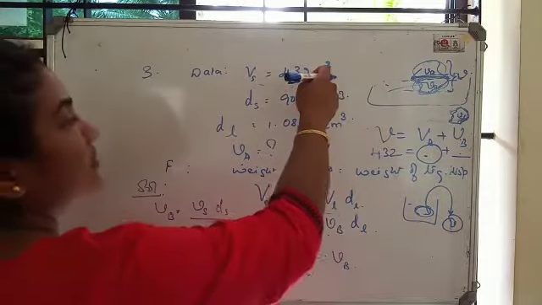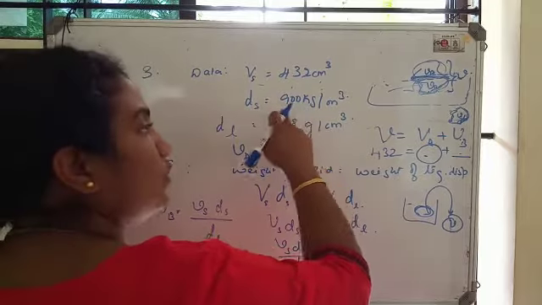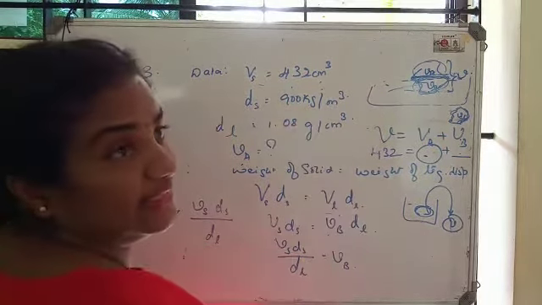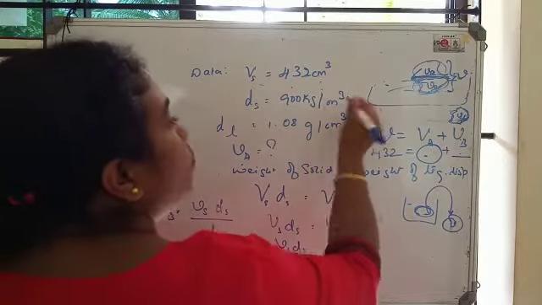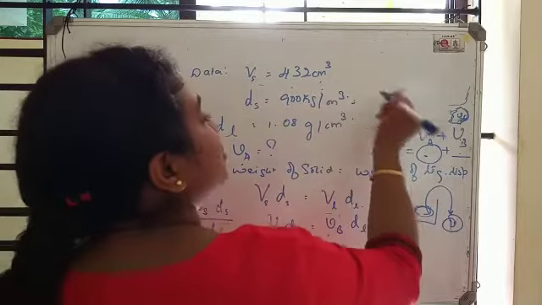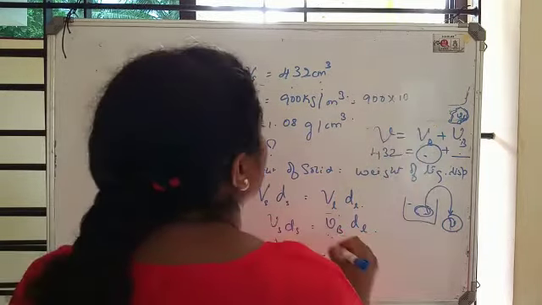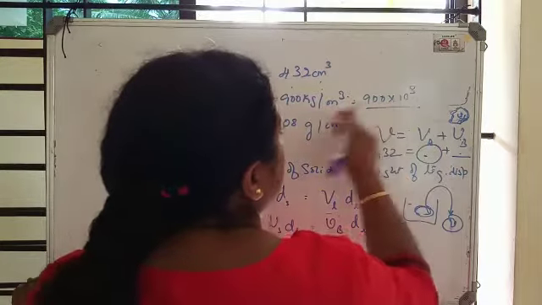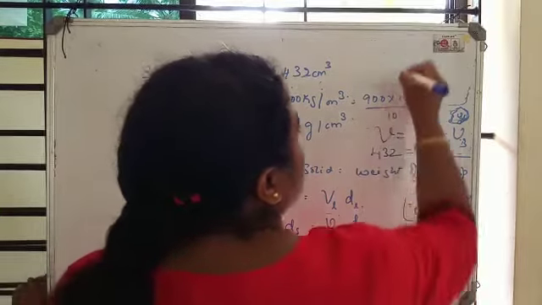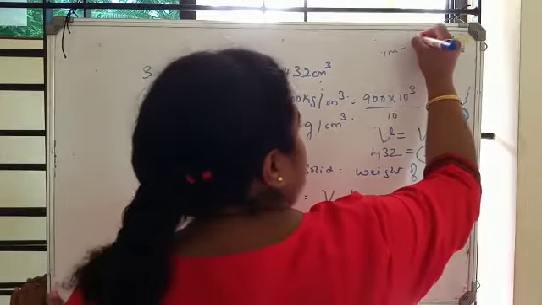See here, this is in centimeter cube, this is in grams per centimeter cube, this is in kg per meter cube. So only one value is in the SI system. It would be better for me to convert that into the CGS system instead of converting the other two. So I am converting this 900 kg per meter cube into the CGS system. 900 kg to gram is 10 raised to the power of 3, divided by meter to centimeter. 1 meter is equal to 100 centimeter, or 10 to the power of 2 centimeter.